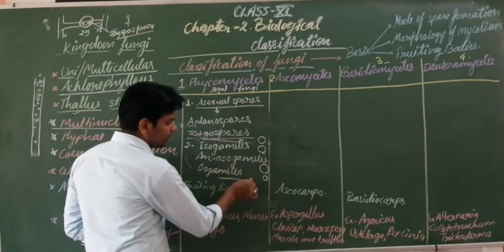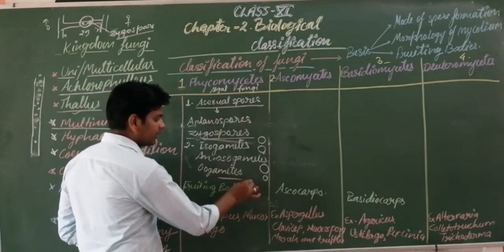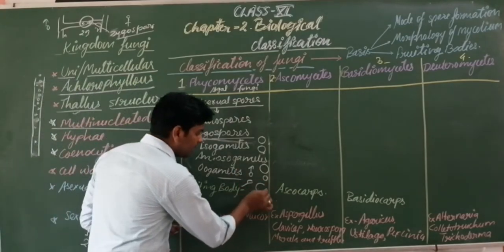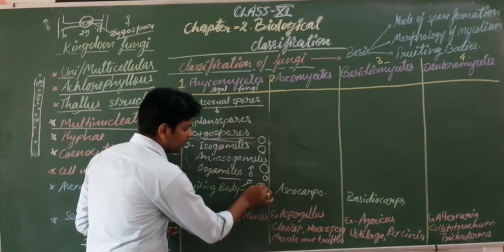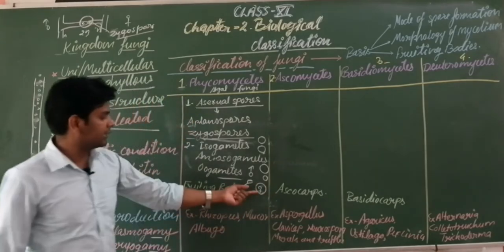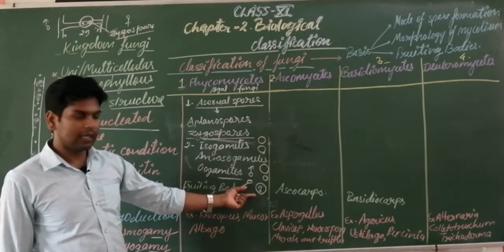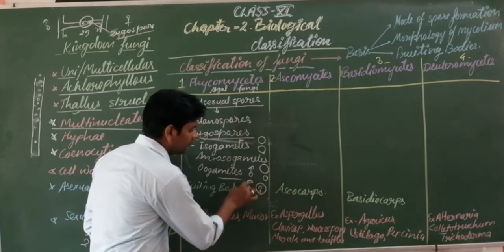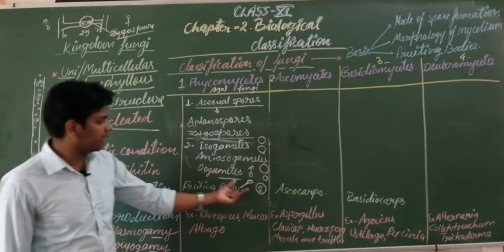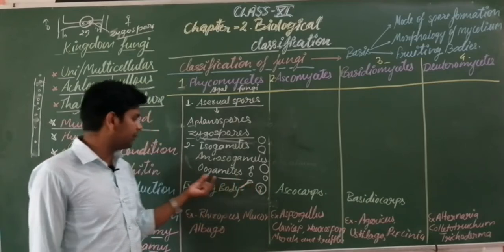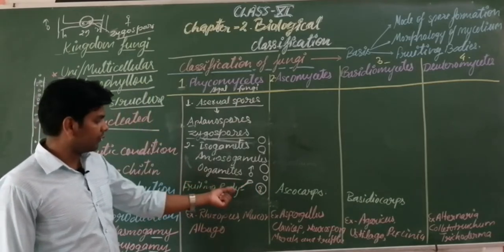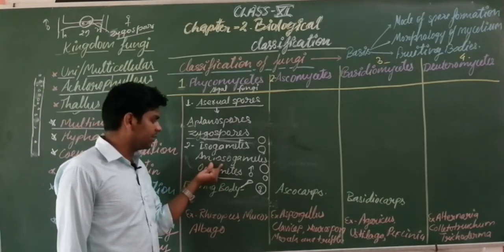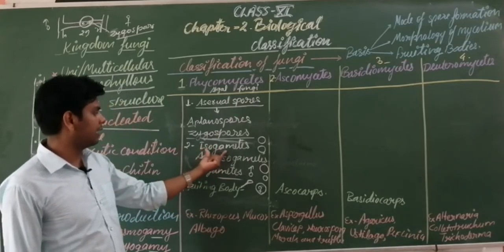Oogametes, what are the oogametes? One smaller gamete, this is the male gamete. So the male gamete is always smaller and the female gamete is larger. This one is the female gamete, larger and non-motile, and here the male gamete is smaller and has flagella, it is motile. That is why this combination of gametes is known as oogametes. When they fuse, this process is known as oogamy. And when these gametes fuse, this process is known as anisogamy, here isogamy.